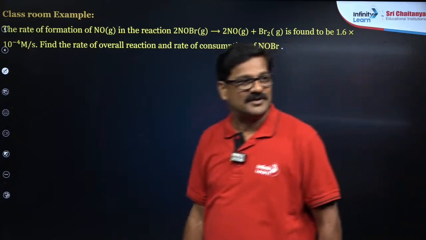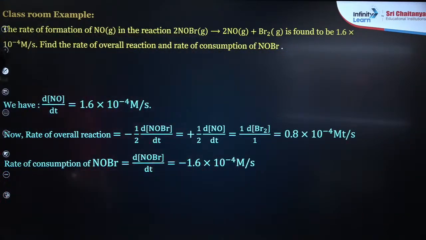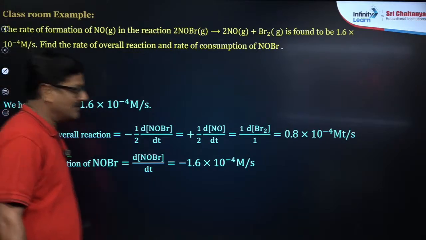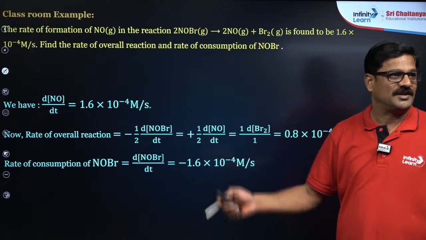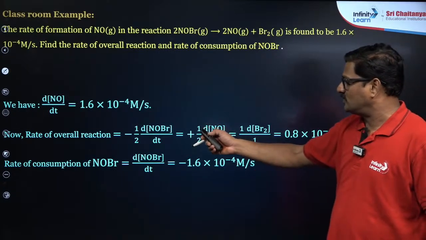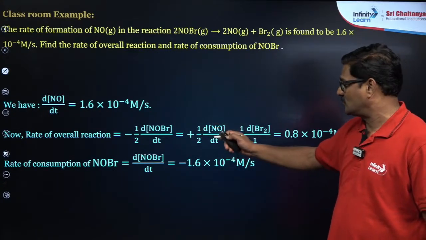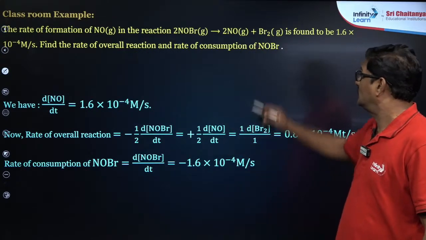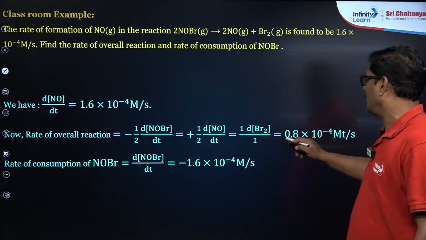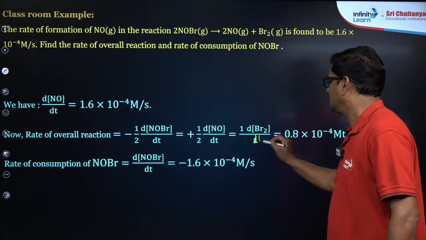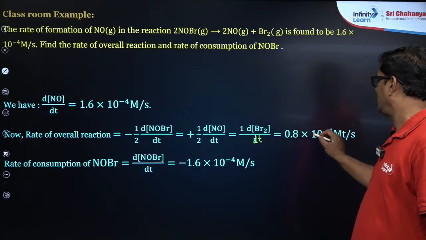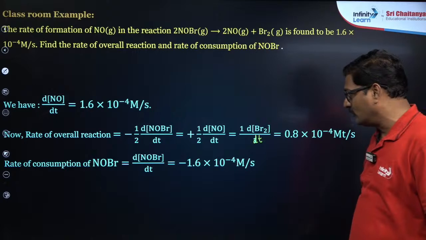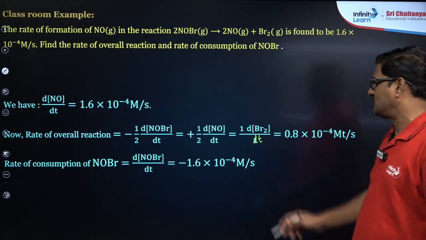This is the best example that I can give you, where we have dNO upon dt equal to 1.6 into 10 power minus 4, and from there the rate of overall reaction is going to be minus 1 by 2 dNOBr upon dt is equal to plus 1 by 2 dNO upon dt is equal to dBr2 by dt, and is equal to 0.8 into 10 power minus 4. And you are going to see the rate of consumption of NOBr is equal to minus 1.6 into 10 power minus 4.